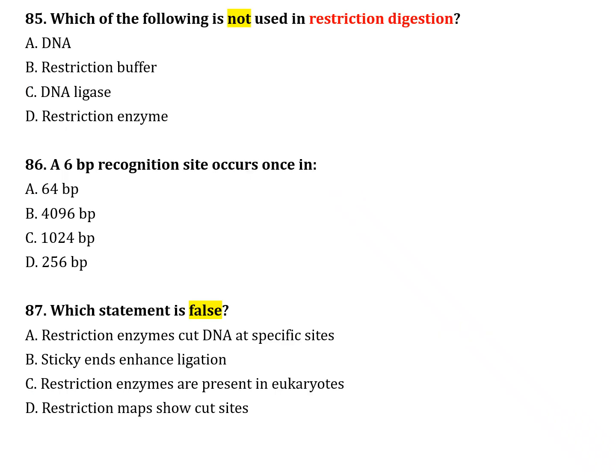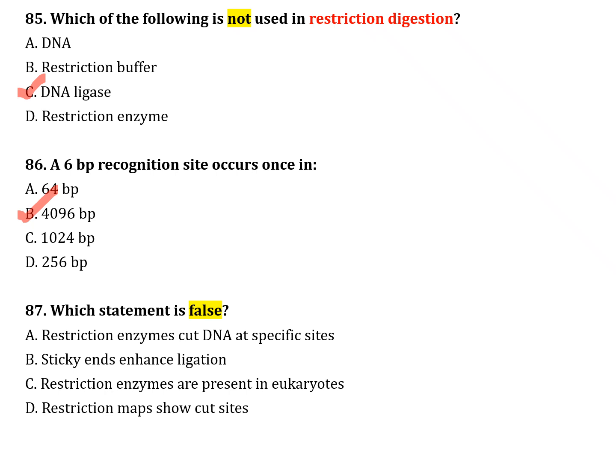The next question, number 85. Which of the following is not used in restriction digestion? Option A, DNA; option B, restriction buffer; option C, DNA ligase; option D, restriction enzyme. Correct answer is option C, DNA ligase. The next question, number 86. A 6 base pair recognition site occurs once in: option A, 64 base pair; option B, 4096 base pair; option C, 1024 base pair; option D, 256 base pair. Correct answer is option B, 4096 base pair.